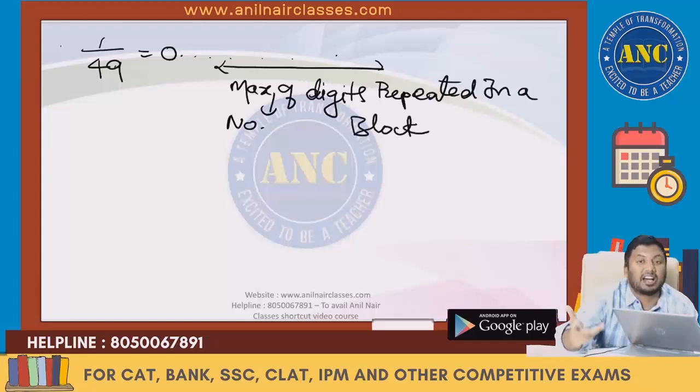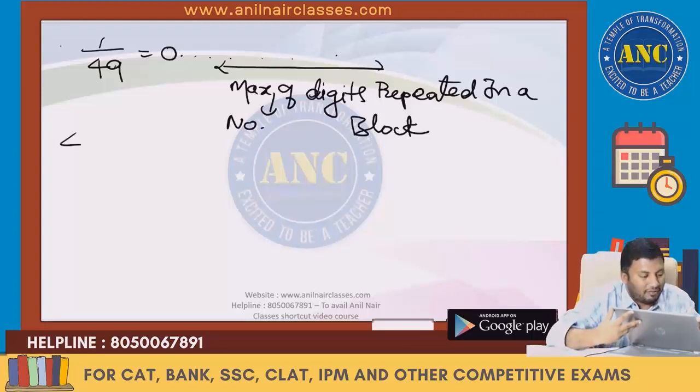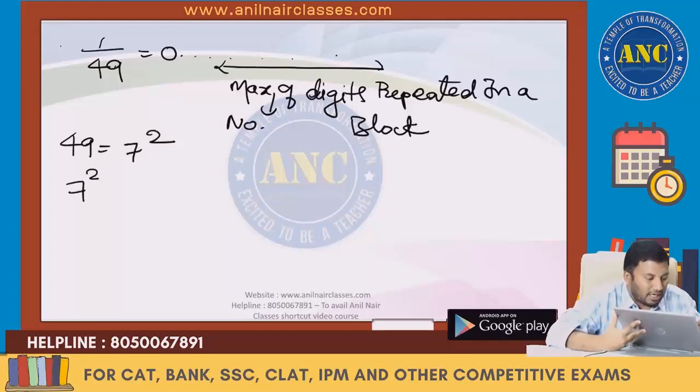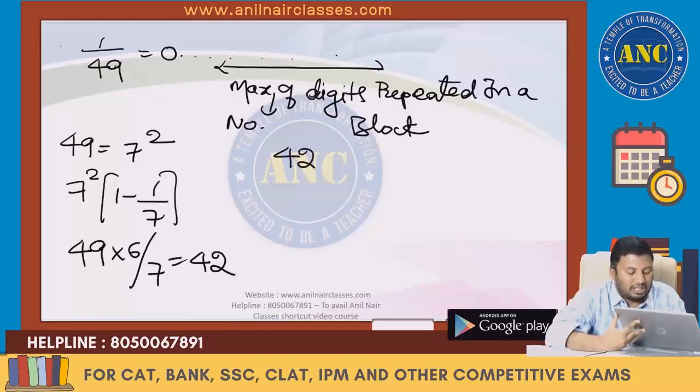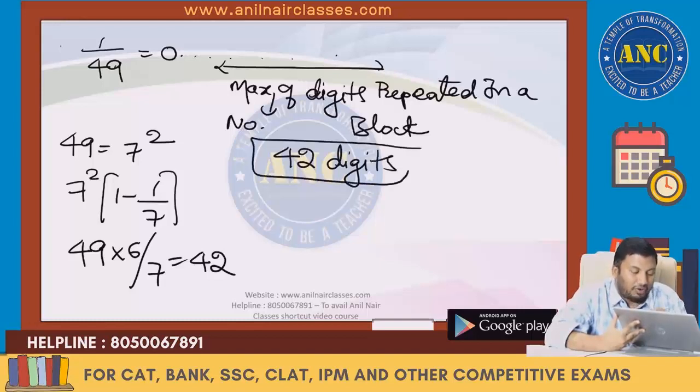If it is a recurring decimal, it should get repeated. How many maximum number of digits will get repeated? 49 is nothing but 7 square. So 7 square into 1 minus 1 by 7, which is nothing but 49 into 6 by 7, which is 42. Maximum number of digits which will be repeated in this is 42 digits.